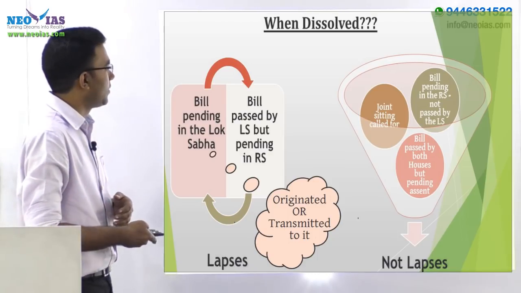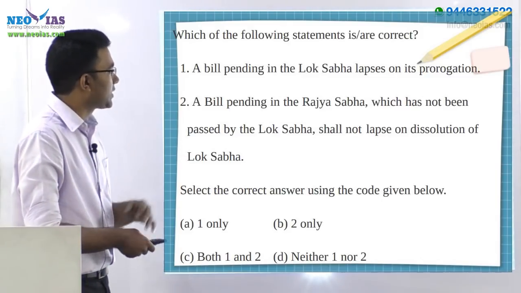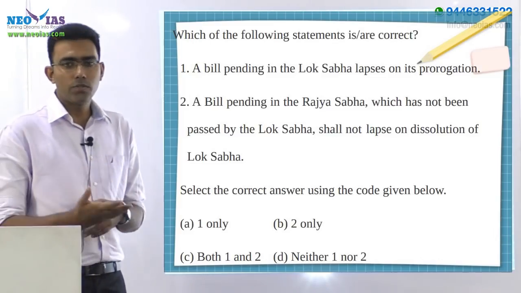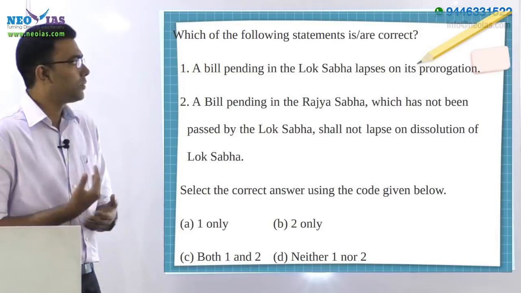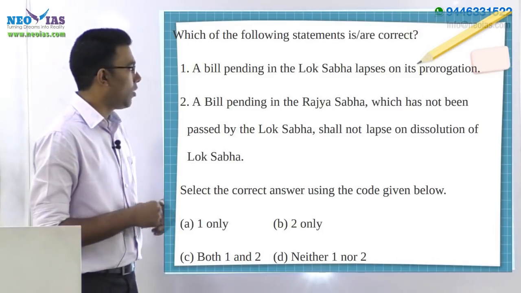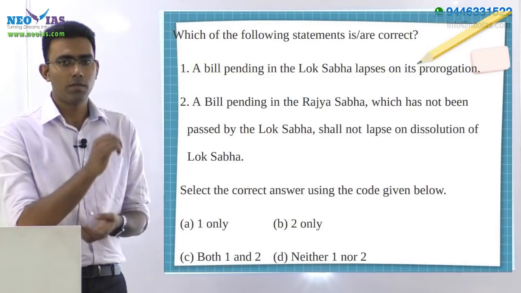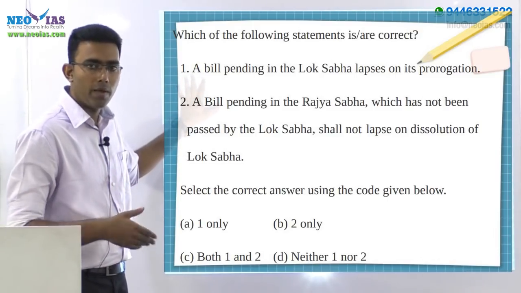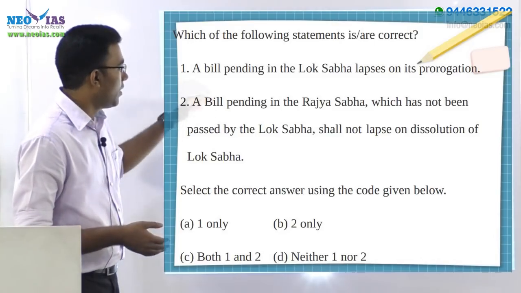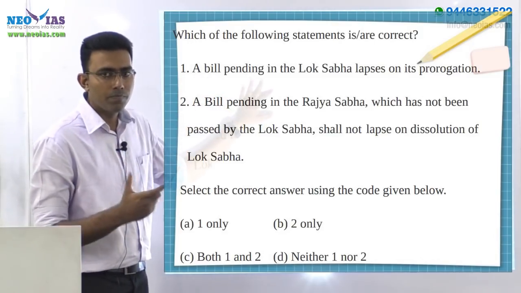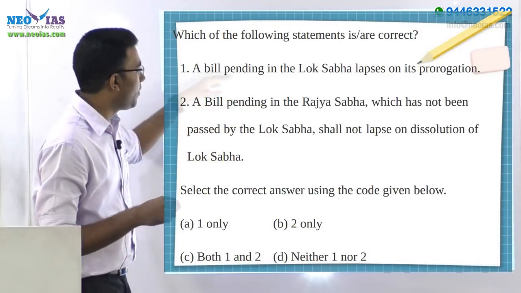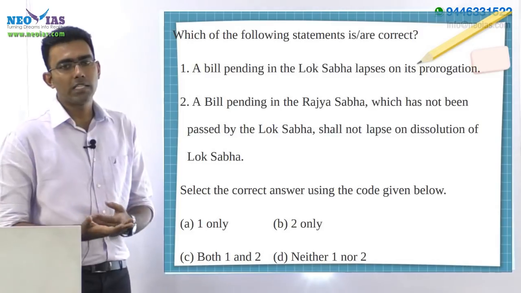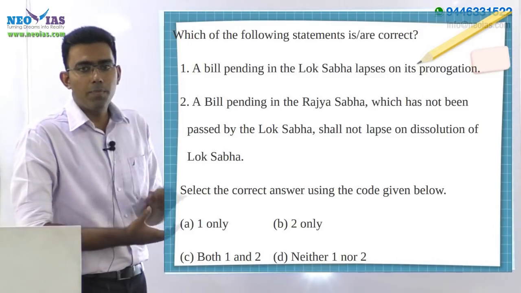Now we will move on to the question. Which of the following statements is correct? It is asking for a bill which is pending in the Lok Sabha, lapses on its prorogation. As soon as we read it, a bill pending before the Lok Sabha lapses, of course it is lapsing, so we would think that it is true, and thereby go for the answer. But understand that the key word comes after this particular word lapses. That is, a bill pending in the Lok Sabha lapses, it is asking for on its prorogation. It is not asking for dissolution. So which means that particular bill is valid.